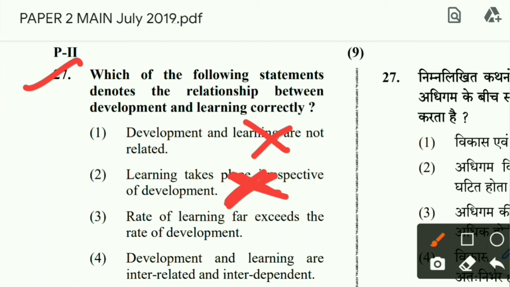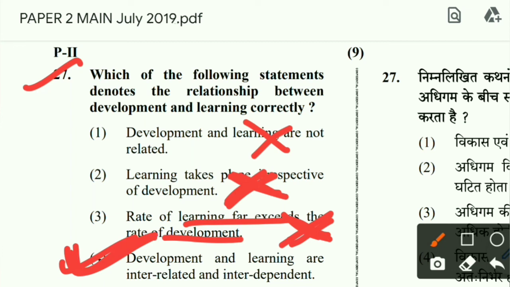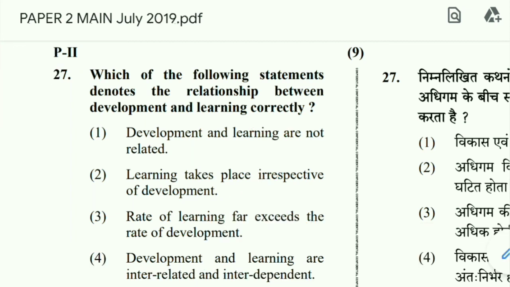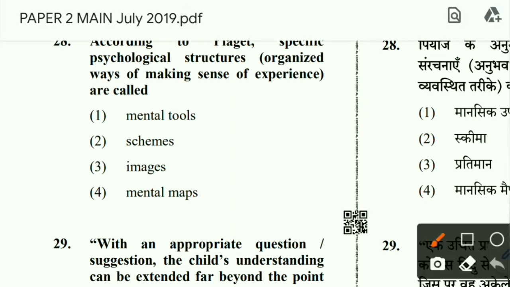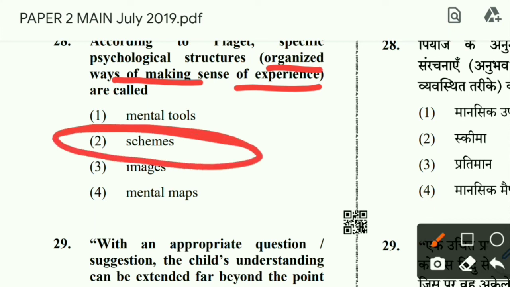Rate of learning far exceeds the rate of development. No. They go side by side. Development and learning are interrelated and interdependent. Yes, development and learning are interrelated and interdependent. Then according to Piaget, specific psychological structures, organized ways of making sense of experience, are called, we all know, schemas. There are some mental structures.